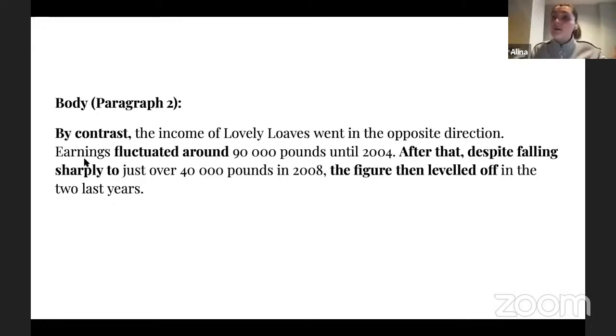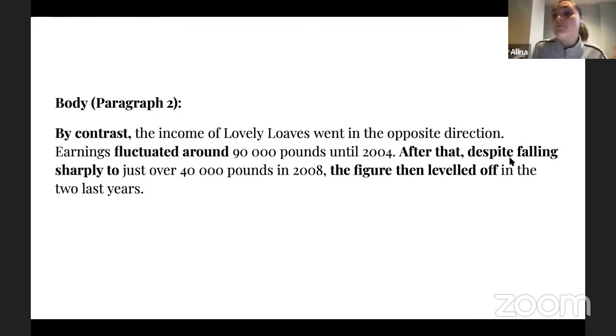For example, if in my previous paragraph, I said there was a fluctuation, which is a noun, here, I'm trying to say that earnings fluctuated. So I use a verb, fluctuate, okay? Around, well, I use approximately, about, so why not use around right here, okay? Again, I'm getting into details. Then after that, well, as I promised, you need to use some sort of coherent structures. Then after all, after that, right, they are really good. Or finally, right, lastly, those are good linking structures to connect your sentences.